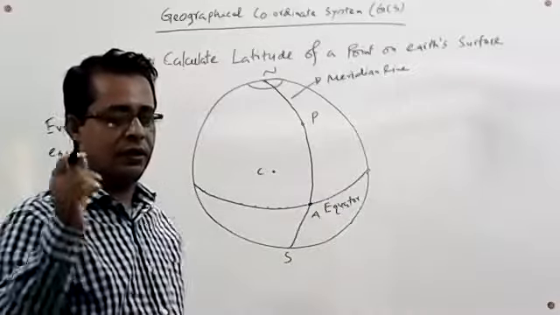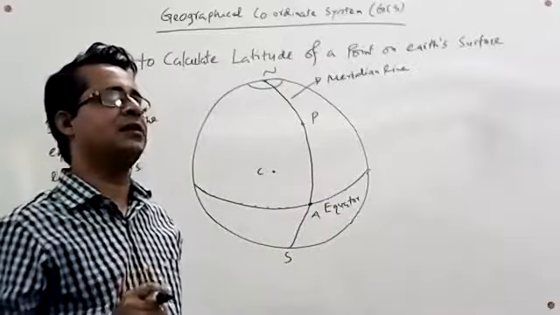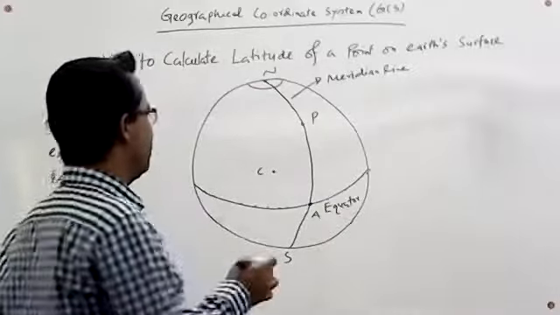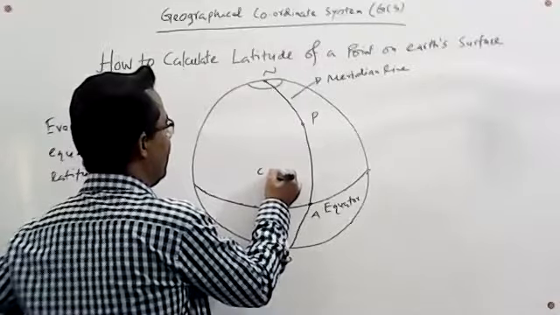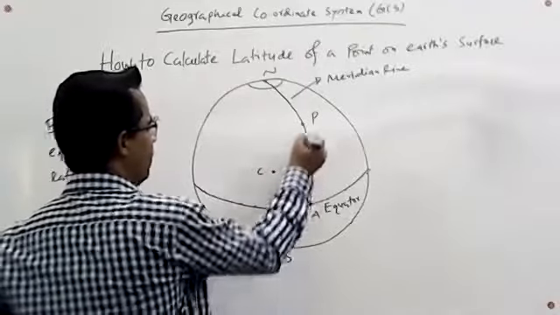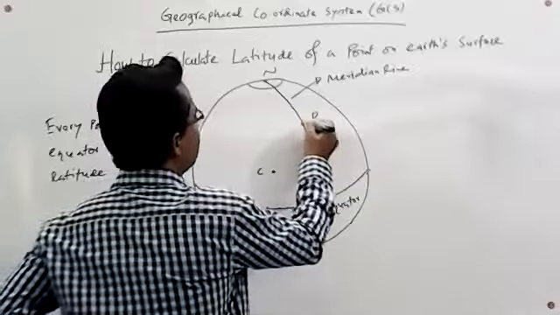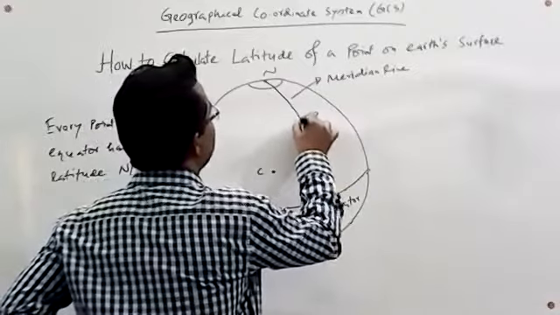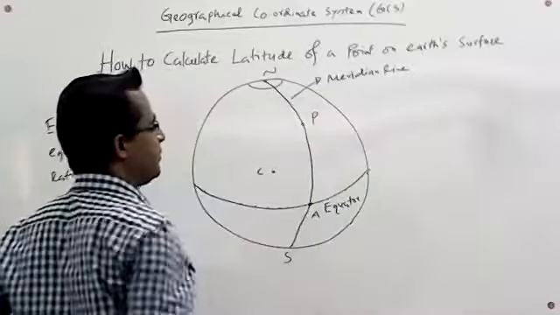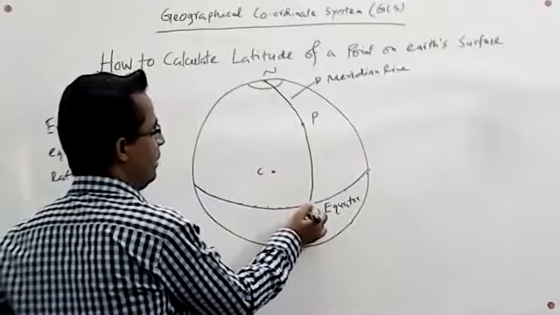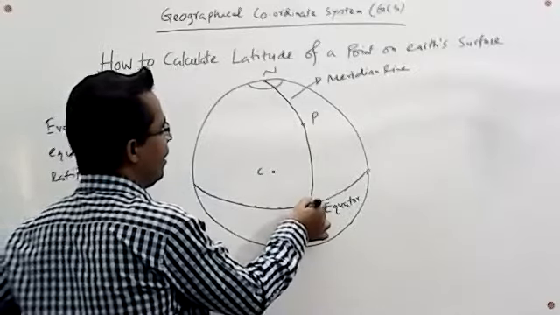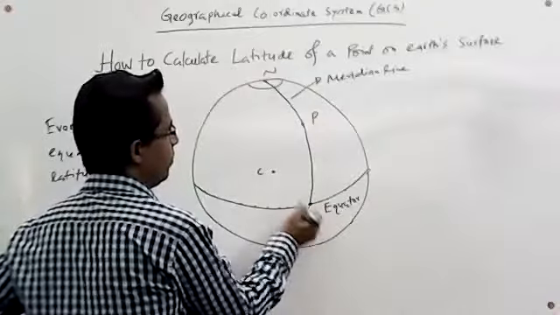Now, there are 3 points in our hand. One point is the center of the Earth. Another point is P, whose location will be calculated. And another point is A, where the meridian line intersects the equator.